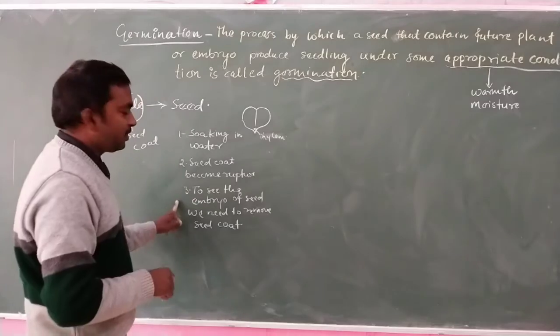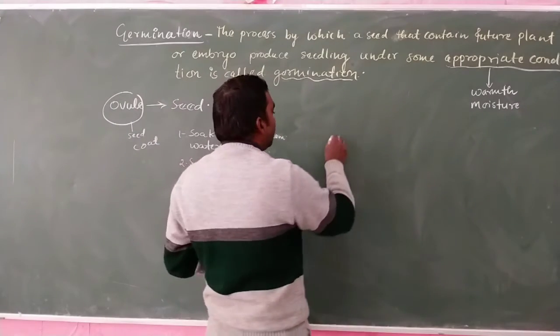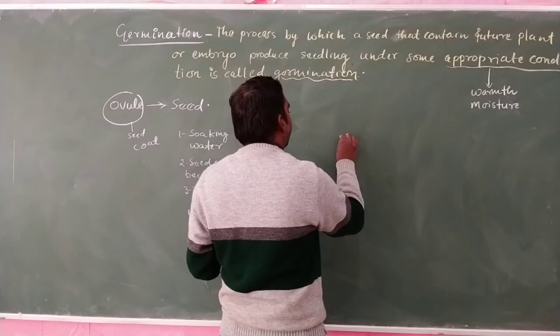After these steps, we can easily observe the embryo inside the gram seed.